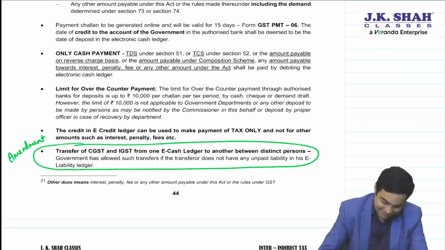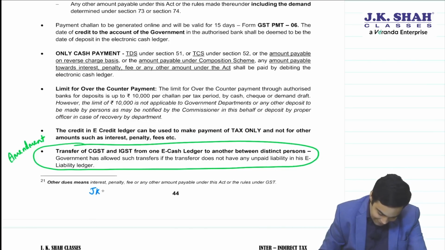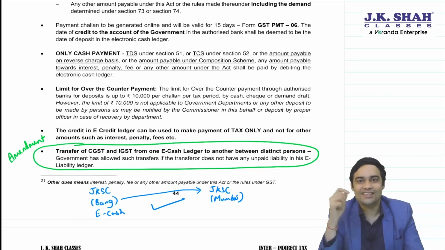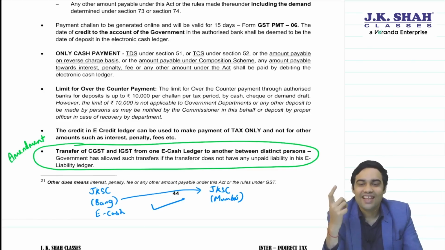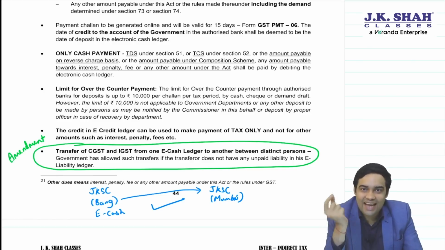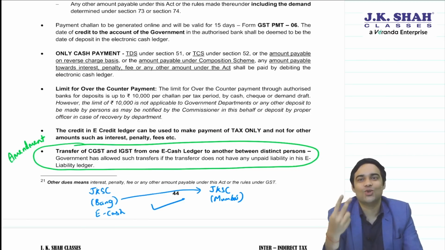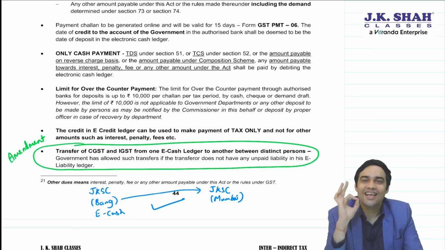Just imagine this. JKSC Bangalore branch has a balance in the eCash ledger. Can they transfer this to the JKSC Mumbai branch? The answer is yes. Now it is permitted in the law. The money lying in the eCash ledger of the JKSC Bangalore branch can be transferred to the JKSC Mumbai branch. Earlier, this facility was not there. Now this new facility has come.